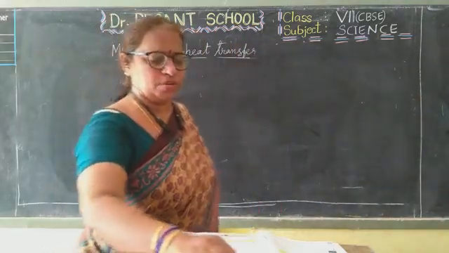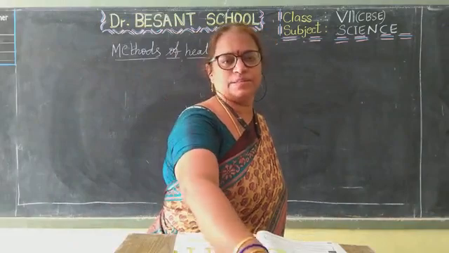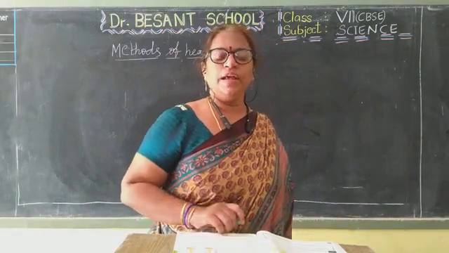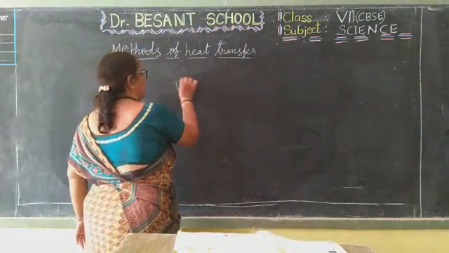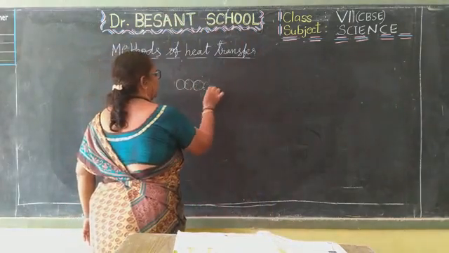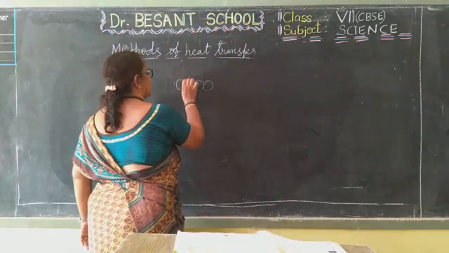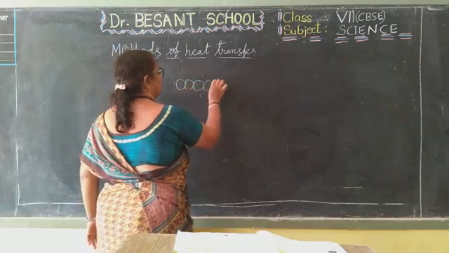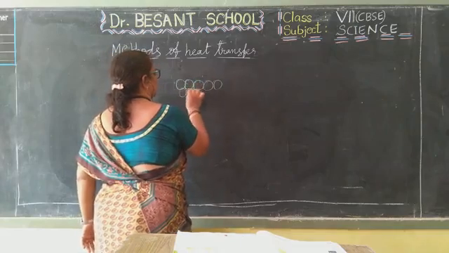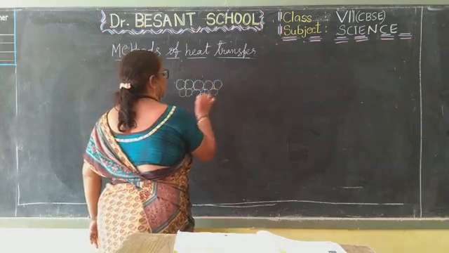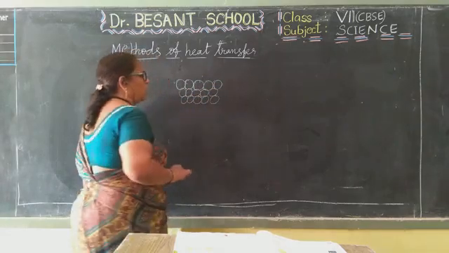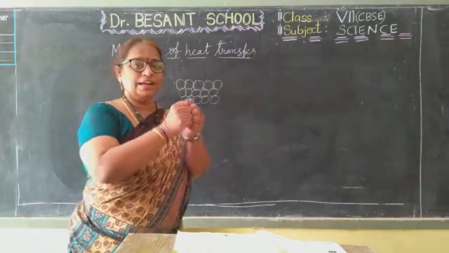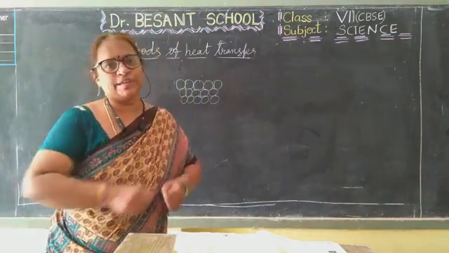Those molecules are called particles. Clear, children? So in solids, how are those particles arranged? In solids, all the particles are very close to each other. That's why they have a definite shape.